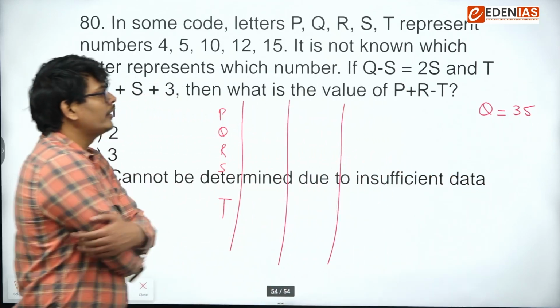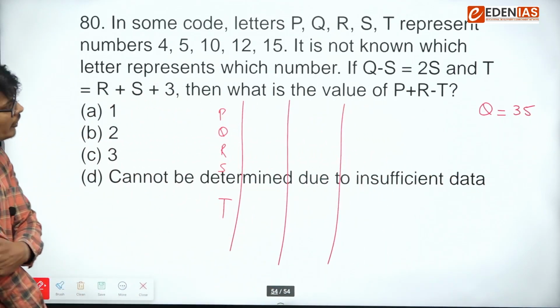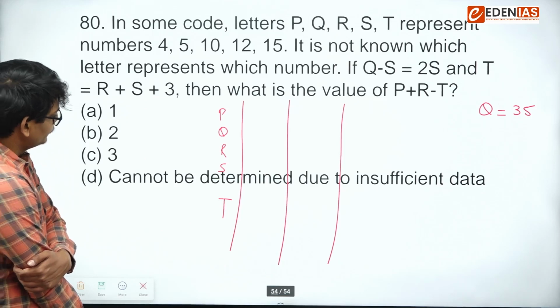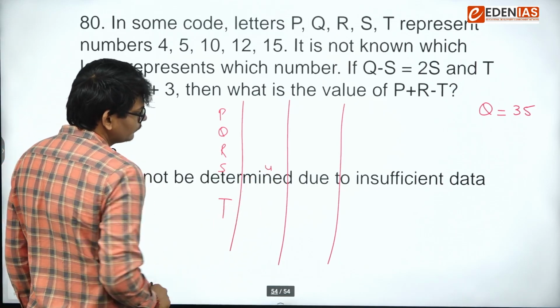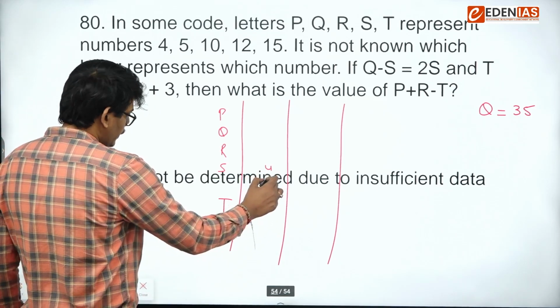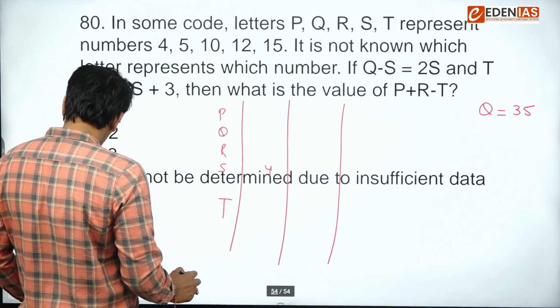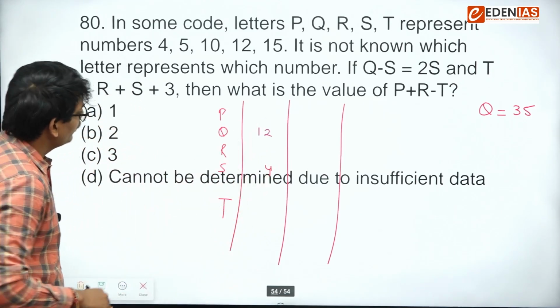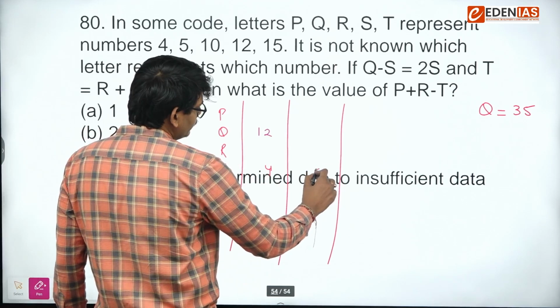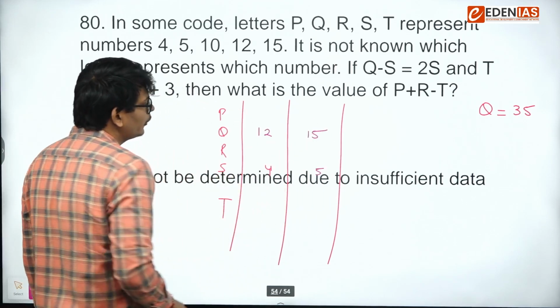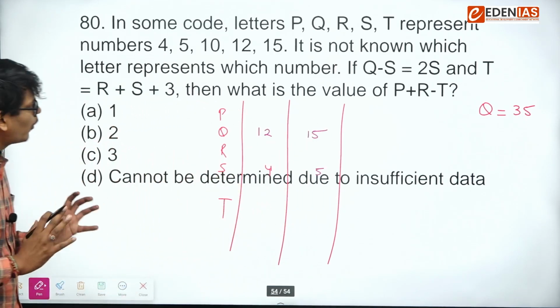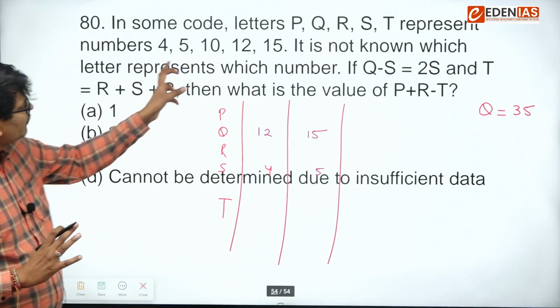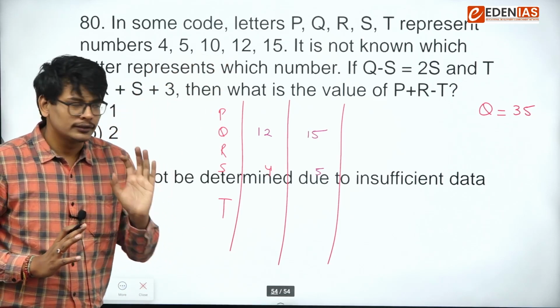How can I make Q as 3S? So if I take S as 4, I can get Q as 12. Or if I take S as 5, I can get Q as 15. So only these two possibilities possible because these 5 values were known to us.